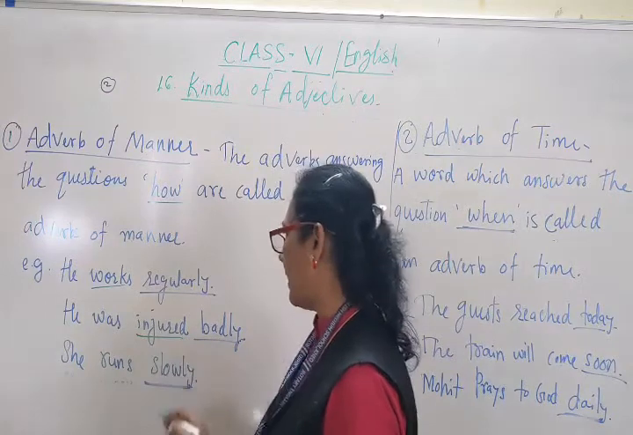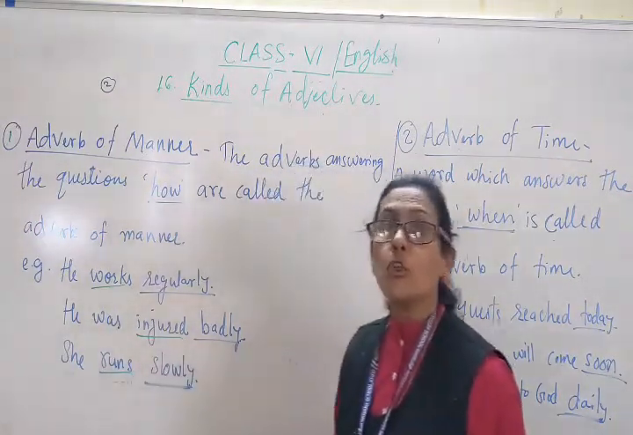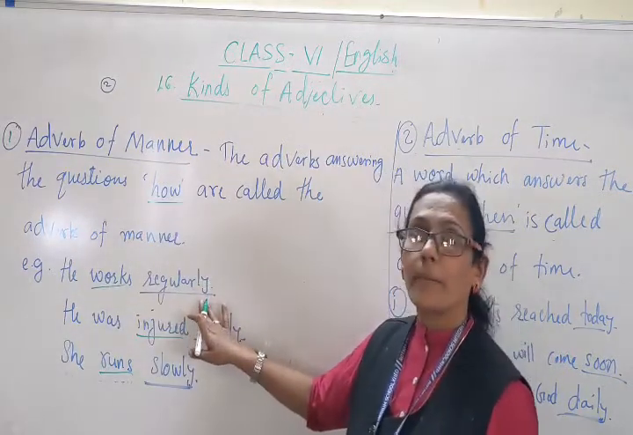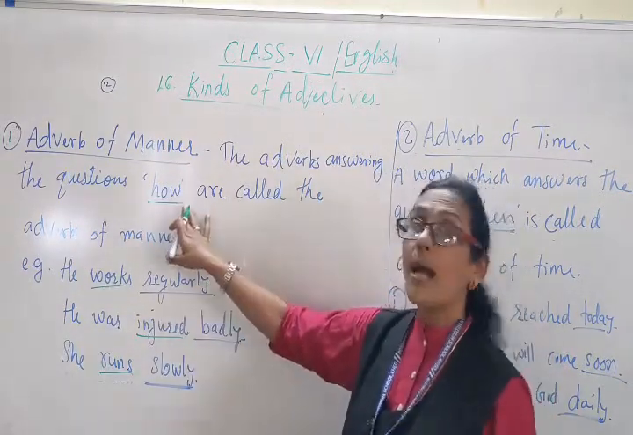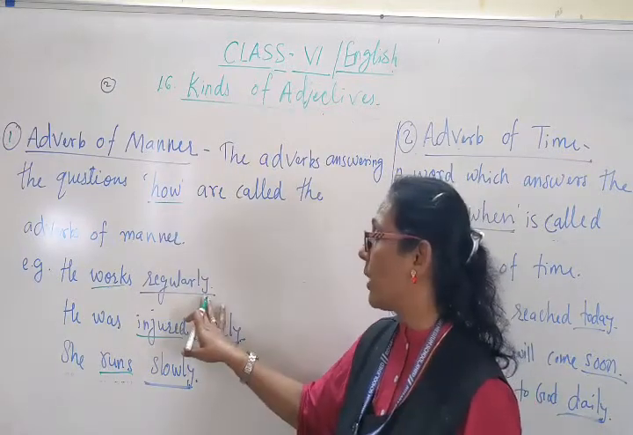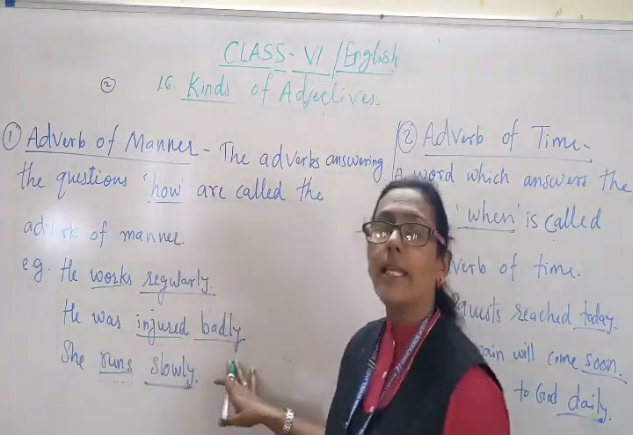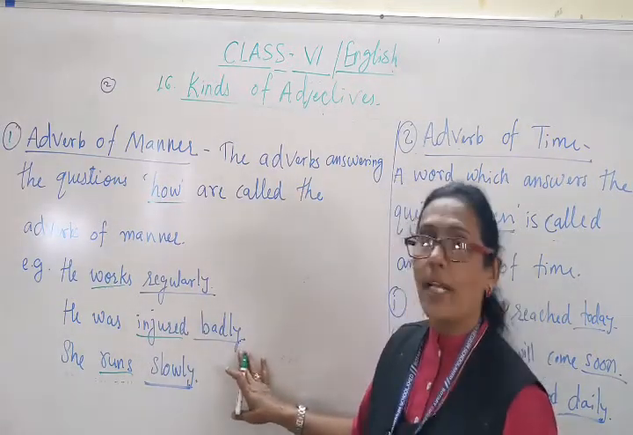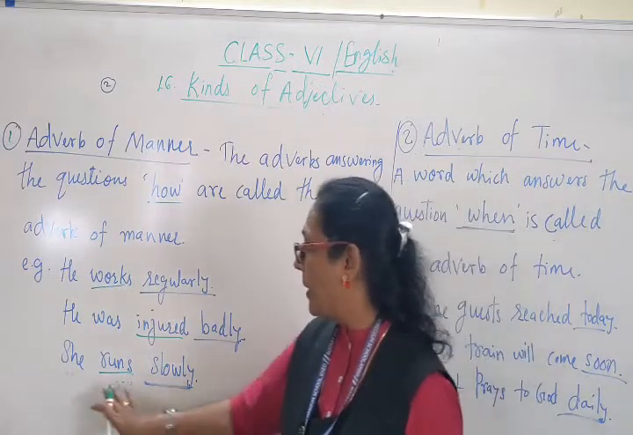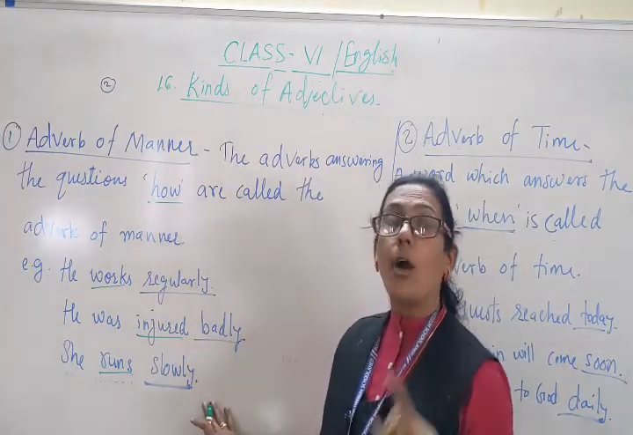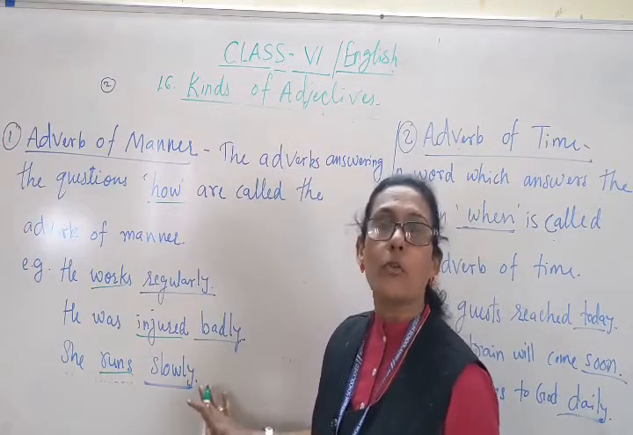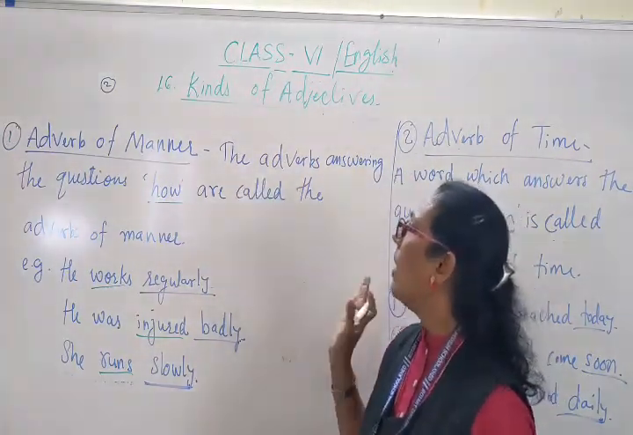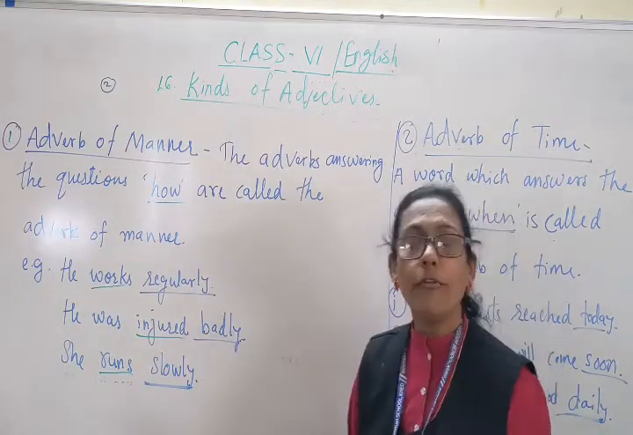So telling something: how does he work? He works regularly. The answer is how. He was injured badly. How was he injured? Badly, B-A-D-L-Y. This is an adverb. She runs slowly. How does she run? Slowly. So in this way, the adverbs answering the question how are called the adverbs of manner.